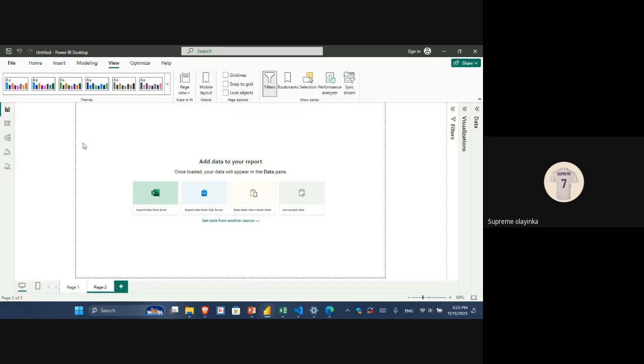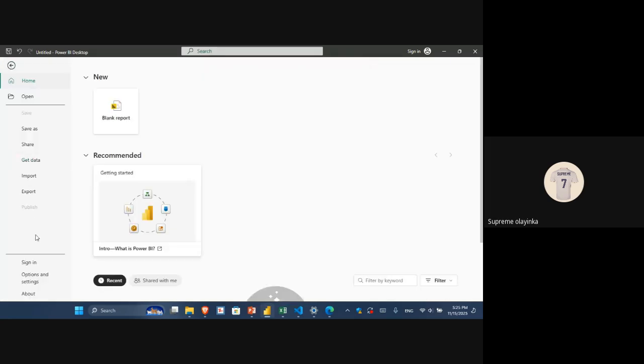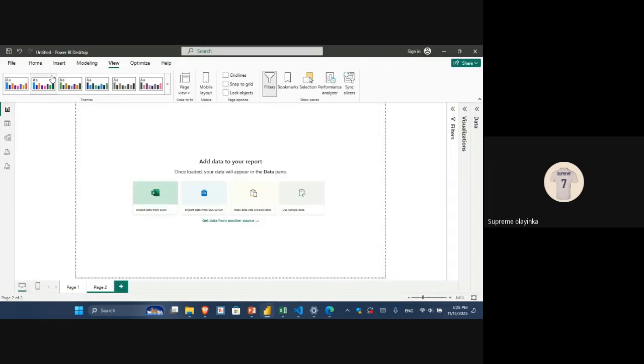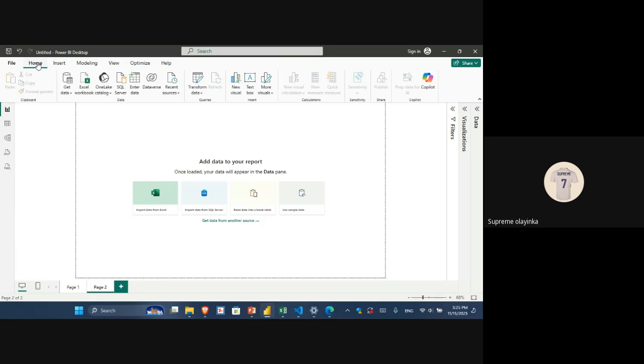So when you are done with whatever you are doing, the report, you can actually publish it. You can publish it here. Where is it? There's publish. Okay, there's publish here, right? There's a publish button here. So you can actually publish it. So when you are done publishing, you can actually see it on your phone. I will show how we discuss how to see it.